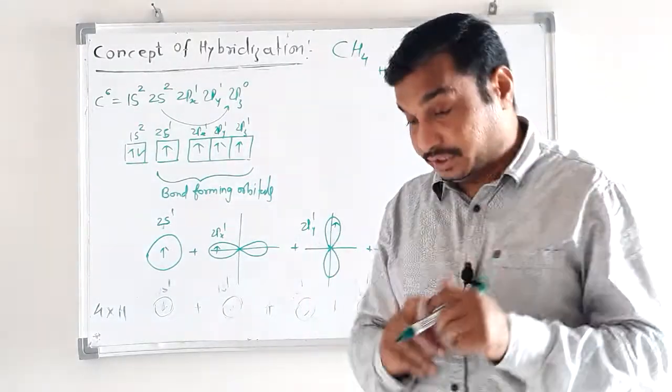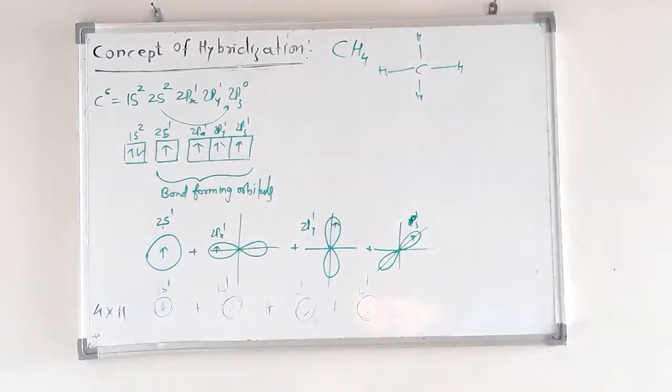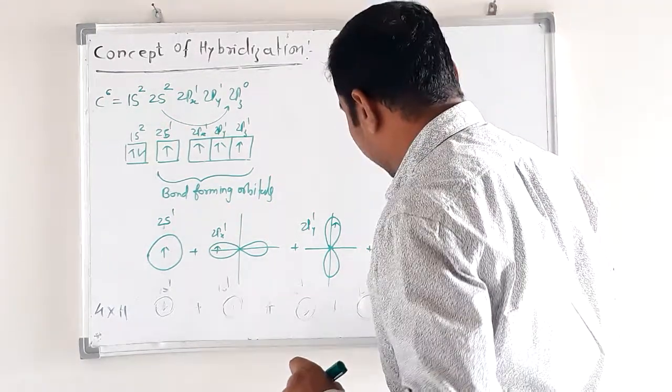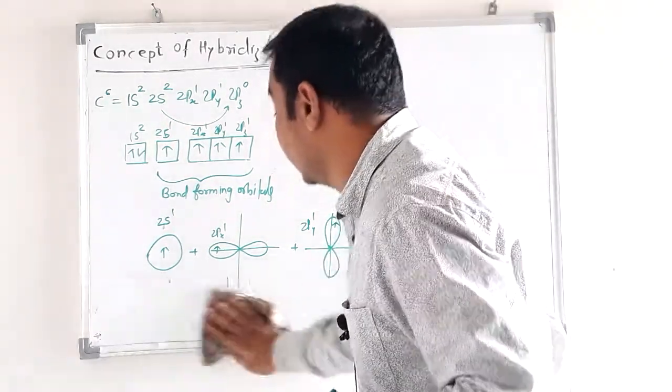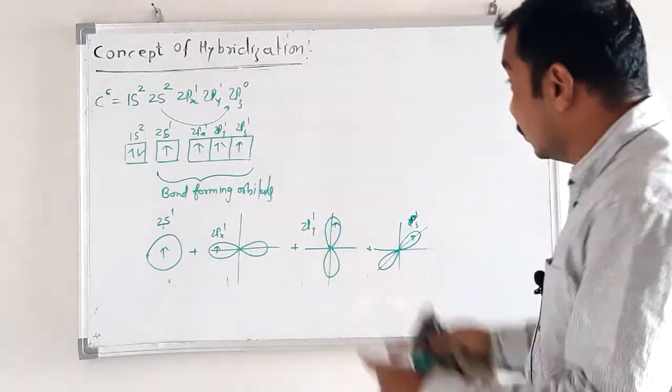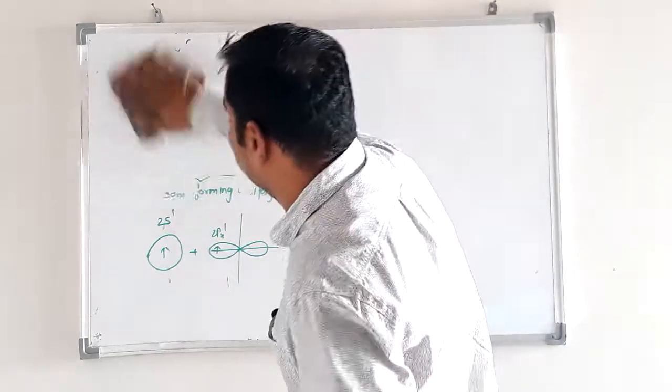Okay, let us see what we have to do. We have 4 atomic orbitals of carbon: 2s1, 2px1, 2py1, 2pz1. Now we have to mix them together.